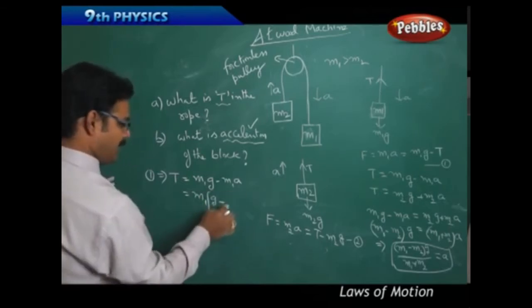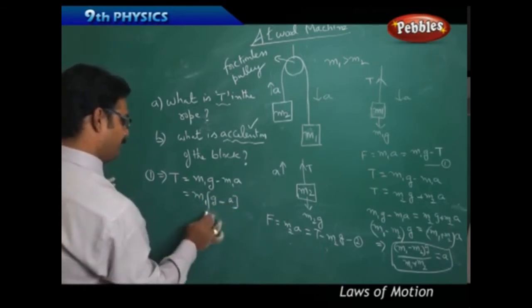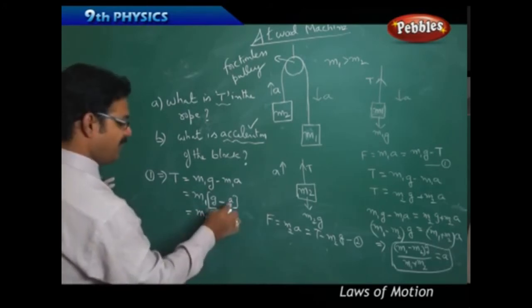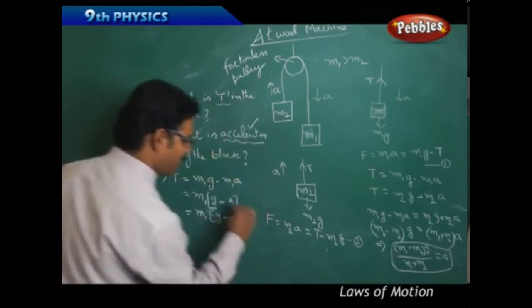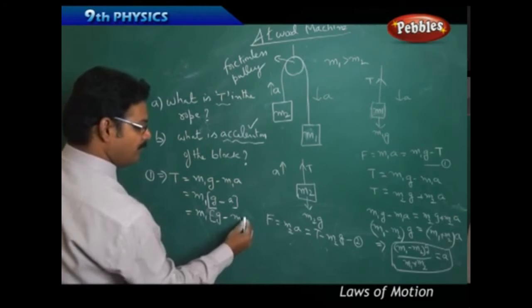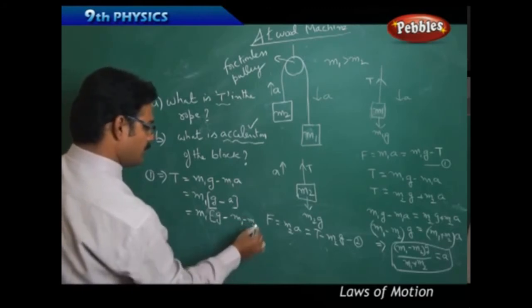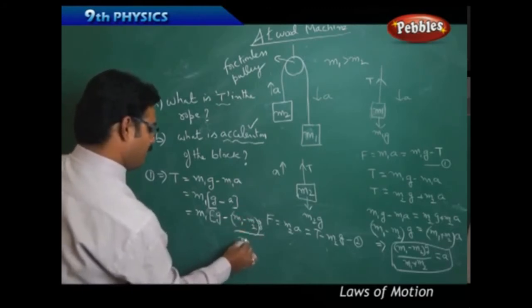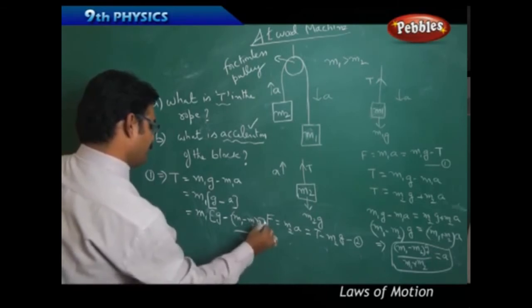If you take m1 common, m1 into g minus a, and instead of a, supply this formula here: (m1 minus m2) g by (m1 plus m2).